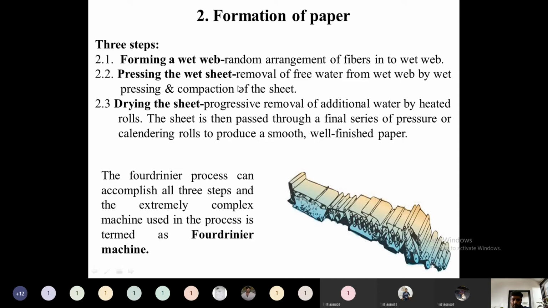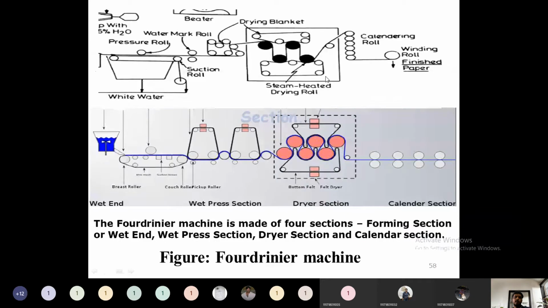So all these operations can be carried out: the formation of the wet web, processing of the wet web, drying of the sheet, and finally the calendar. These are called the calendar rolls. All the steps along with the calendar rolls are carried out in this machine. Because of this, this equipment is known as a Fourdrinier machine, and the process is known as a Fourdrinier process. Now we have seen that the next section is the formation of a wet web. How it will take place, in a sectional view.